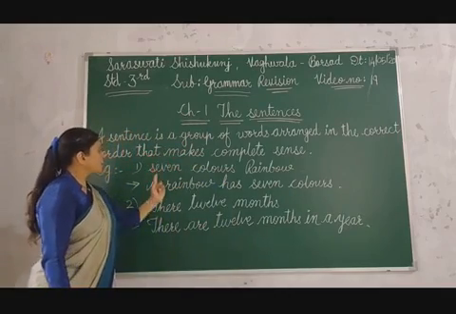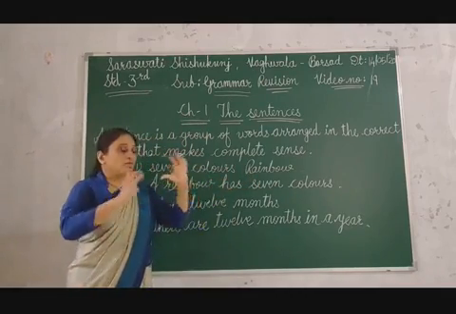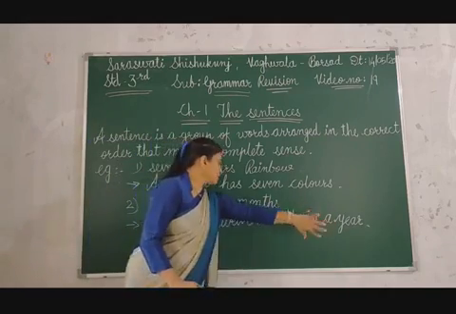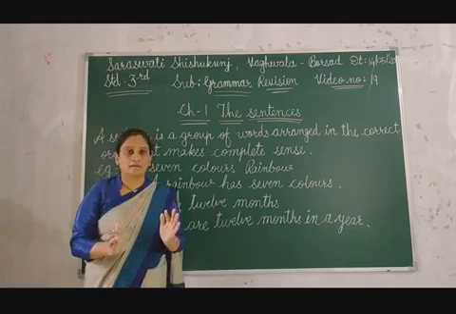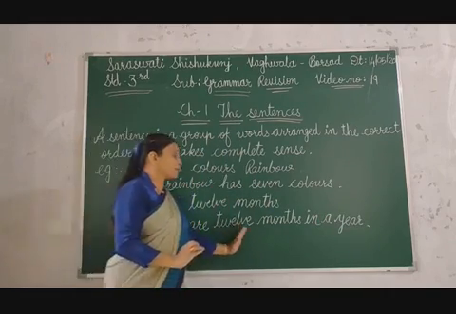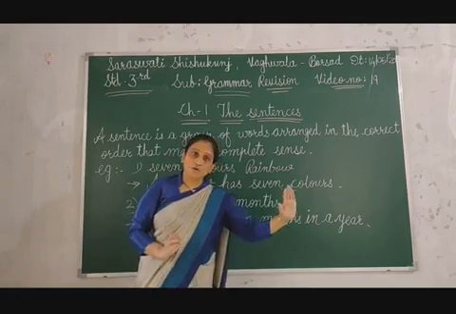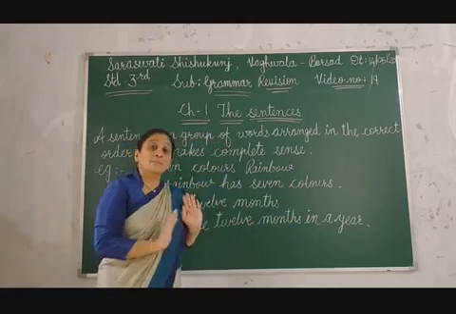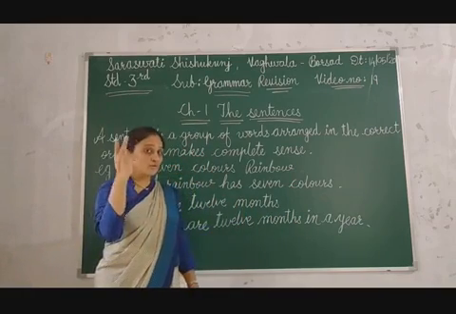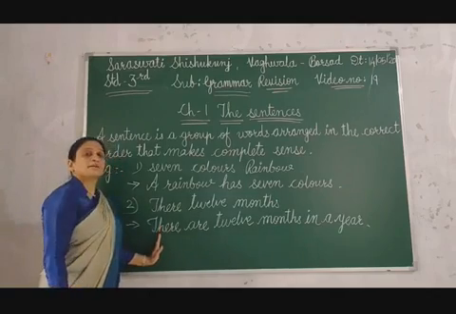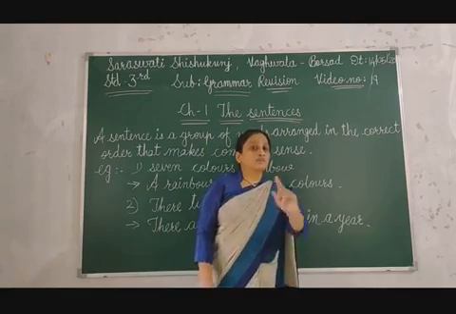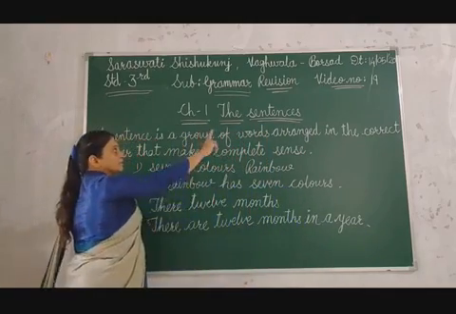You can see this jumble also. If I write here 12, there, months, year, in, a, that is a jumble. And now it became a complete sentence when I write: There are 12 months in a year. That is called a correct, complete, meaningful sentence. So it is a meaningful sentence with two formulas: the first letter should be capital and the sentence should end with a full stop. Okay, so that is the sentence.